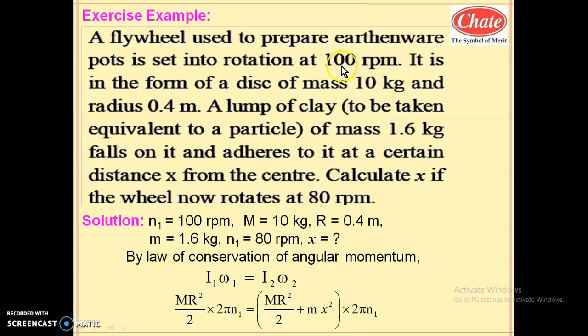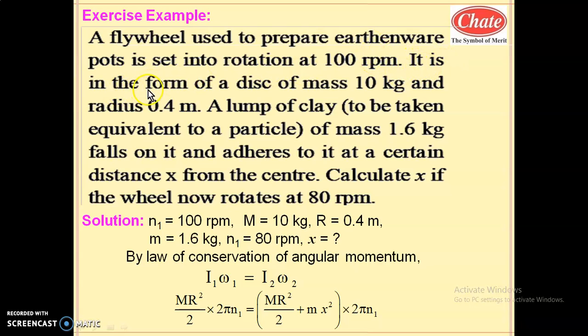So the initial frequency is 100 rpm. If both the values are in rpm, in some formulas the rpm get cancelled, so in each problem there is no need to convert it into rps. If this problem belongs to the law of conservation of angular momentum, in that L remains constant, so the equation used is I1 omega 1 equal to I2 omega 2, and sometimes these values can be cancelled if they are in the same unit. So the initial frequency of rotation of this flywheel is 100 rpm. This is the N1 value.